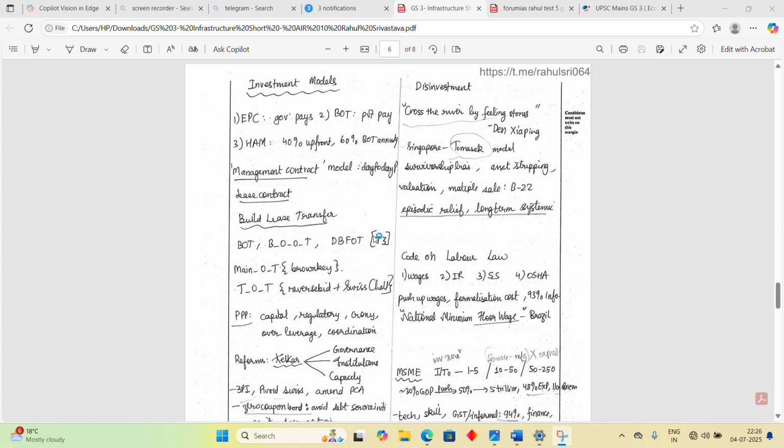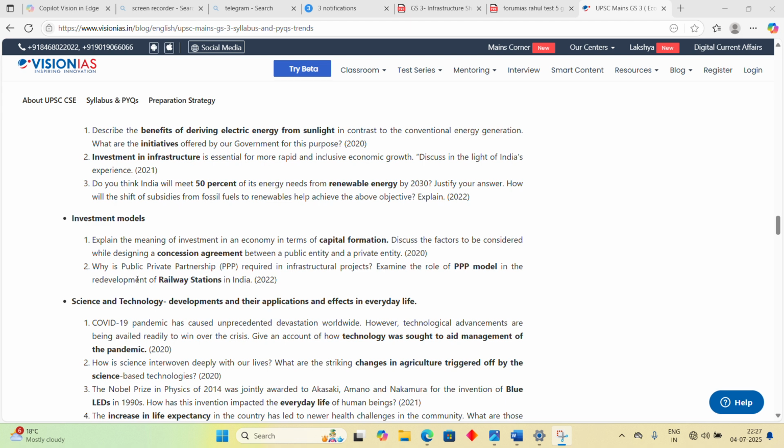Now the last part is about answer writing practice. What do you practice? How do you practice? With this question again. This second question is like a school-type question, like we used to answer in school. Why is the public-private partnership required in infrastructure projects? It is a why question, then examine the role, etc. This is the kind of question. If you don't know about it, you cannot answer it. It is straightforward: either you know it or you don't. But the first question is analytical in nature. This is the question that you don't need notes for. You can do answer writing for this.